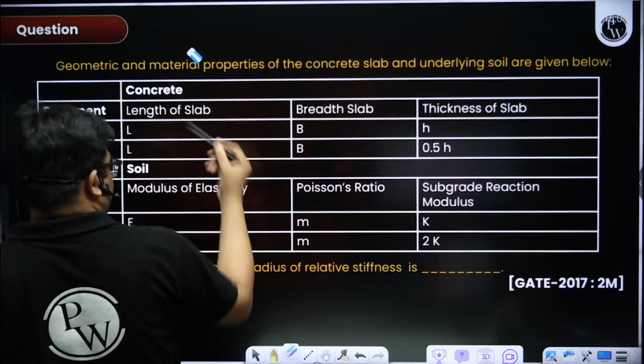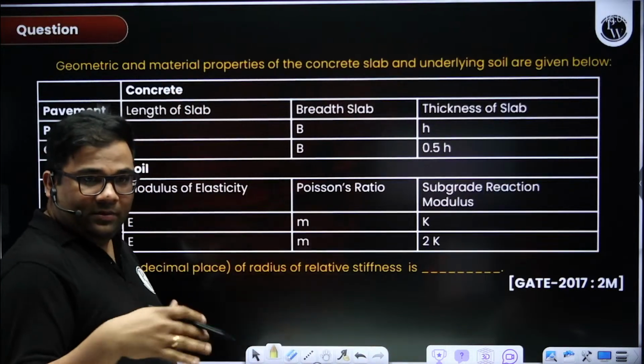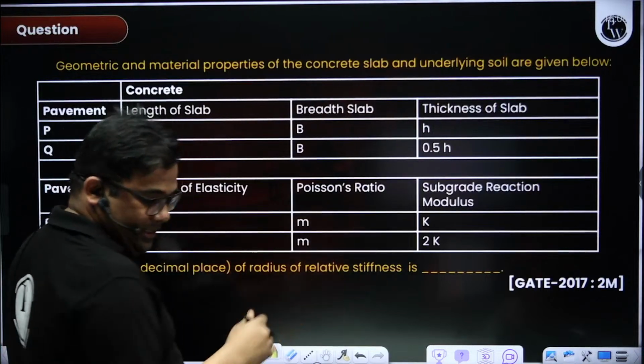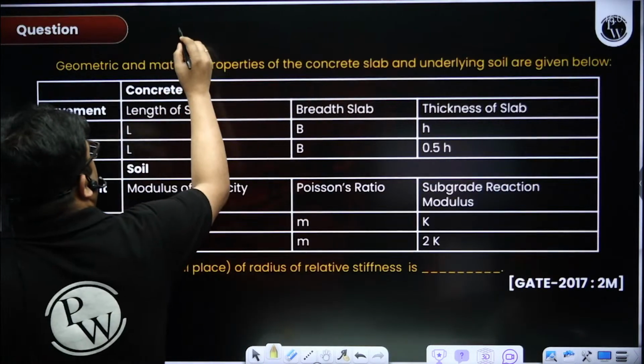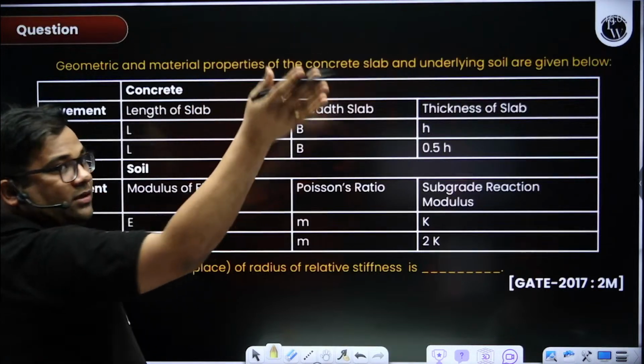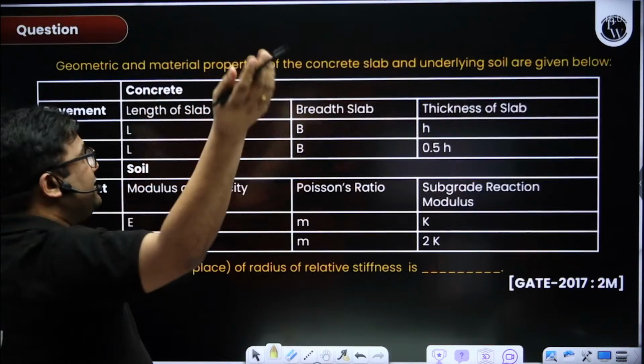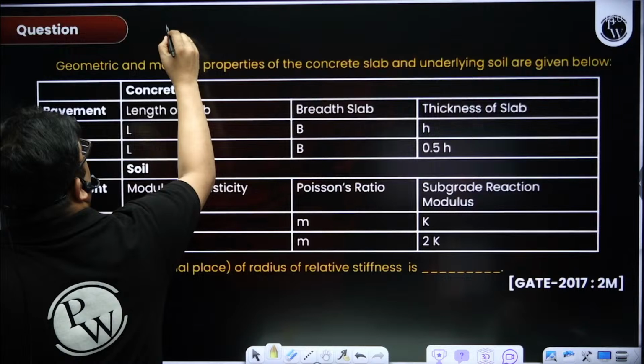We will not have a break. We will complete this. I think only 5-6 questions are left, so we'll complete everything. Then you can take a break of 2 hours and we can have the session at 7 p.m. So now we'll not have any break.